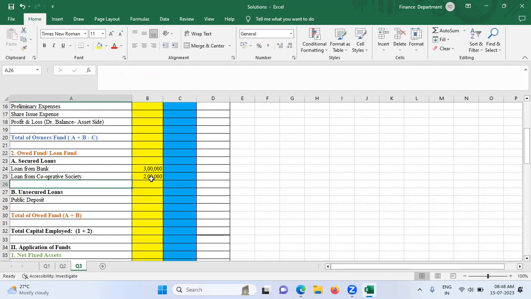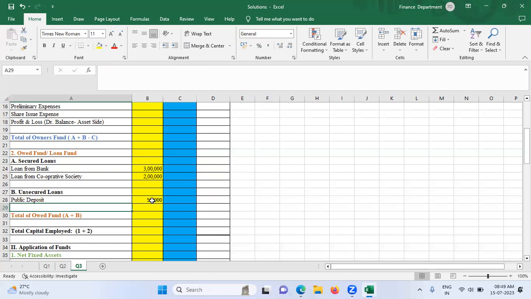Then what after that? We have public deposits. Public deposit is how much? Public deposit is given in the question, 50,000. So we need to take 50. Public deposit 50,000. All right. Then what after this?